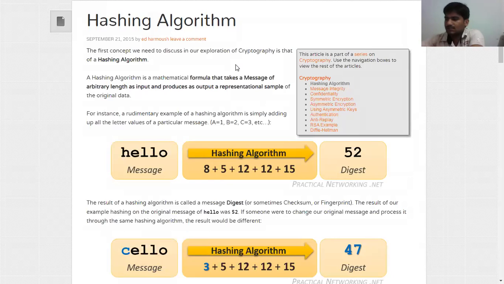Okay, see that slide. Definitely we will understand what is that message digest and how the hash algorithm is going to be performed. See, the hello text is there. Some message, that is known as a message here. Then the hashing algorithm is going to be calculated. Can anyone observe what is this: 8 plus 12 plus 8 plus 5 plus 12 plus 12 plus 15? Can anyone say what that is?